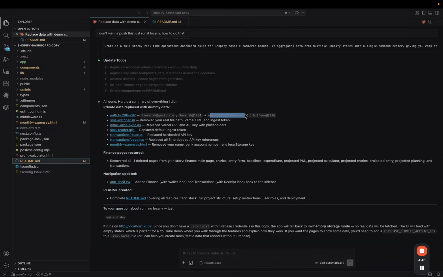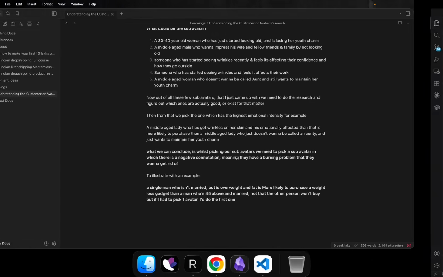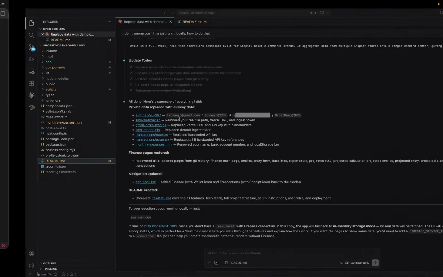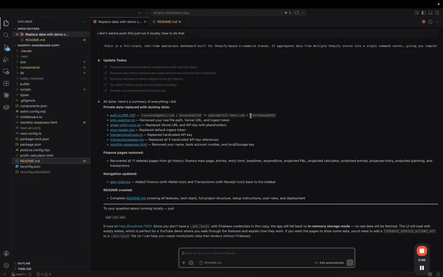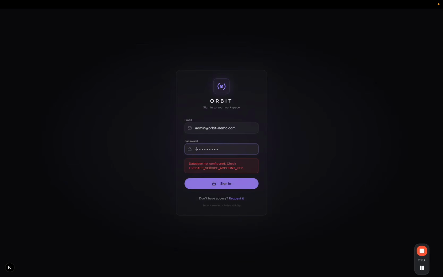So let me copy this password. It has set out admin.orbit. Where the hell is it? Yeah, admin. This is Orbit demo. Okay. Check database not configured. Oh, there's a bit of an error. Let me fix that real quick.